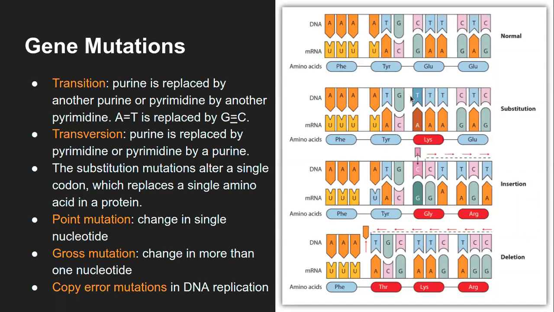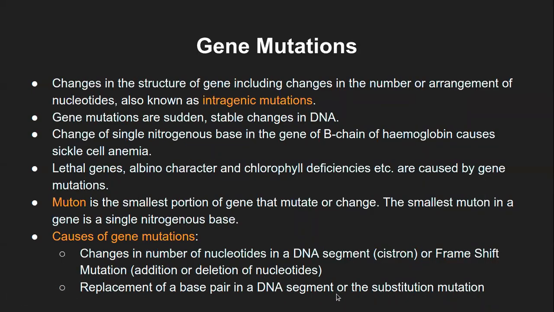So one pyrimidine is getting replaced by another pyrimidine, and one purine by another purine. So it's supposed to be transition, right? This one, yes. This one is transition. But it's written substitution, because that is a type of substitution, no? Okay, so transition and transversion both are types of substitution.